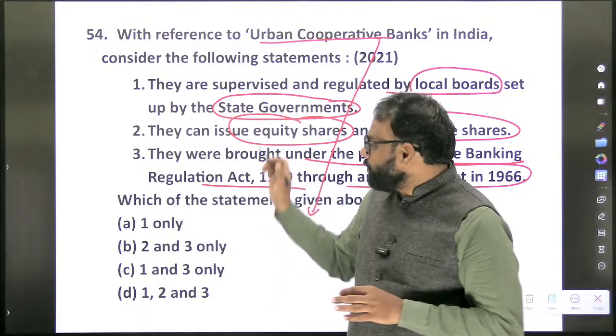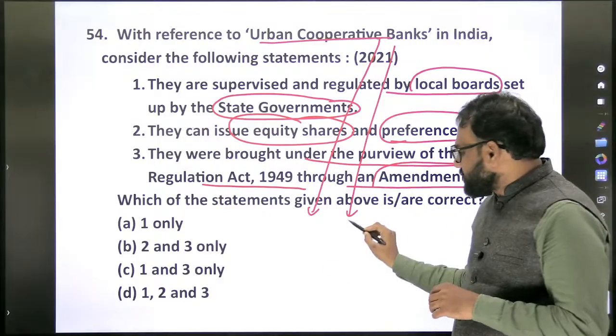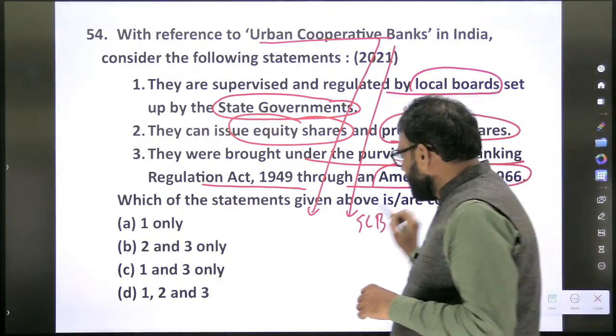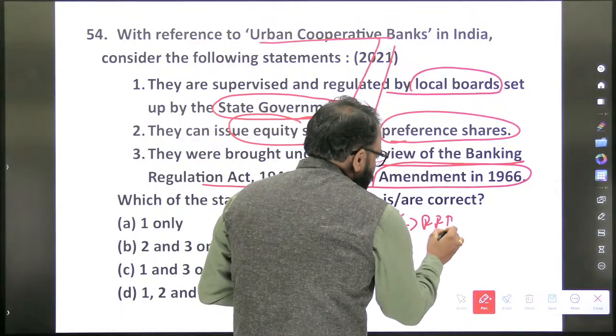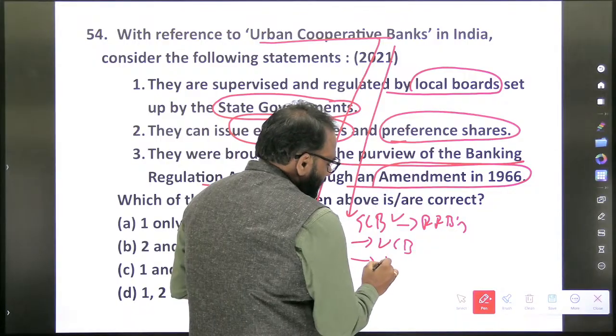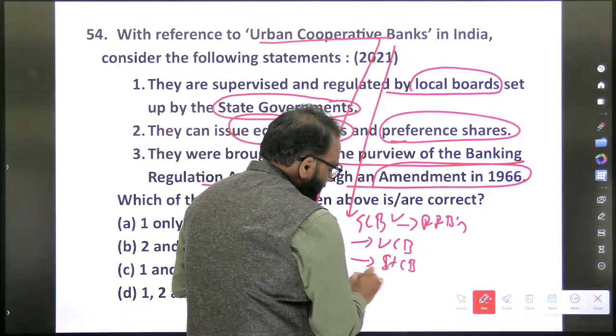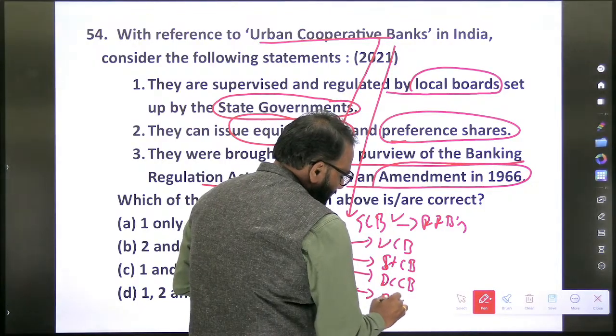Now what you will do at this level, you will list all the banks. Scheduled commercial banks you will list. Next, as part of this we also have regional rural banks as well. Next, urban cooperative banks. Next, state cooperative bank, district central cooperative bank, primary agricultural credit society.